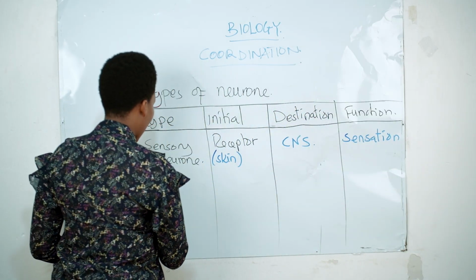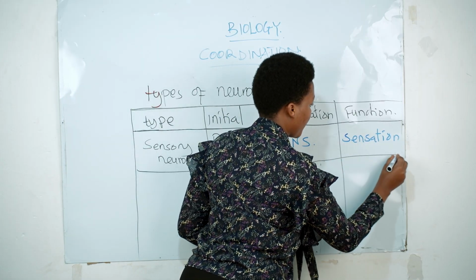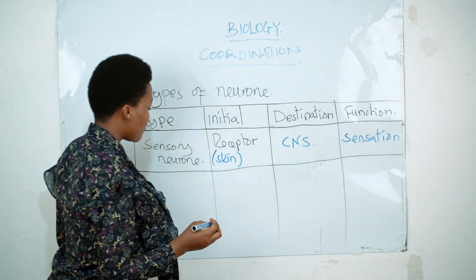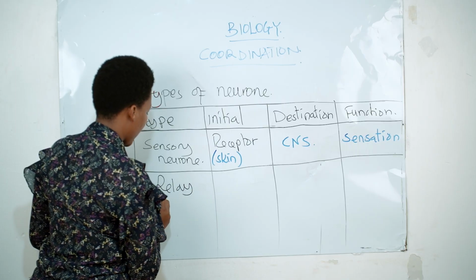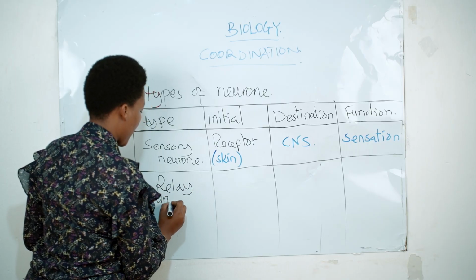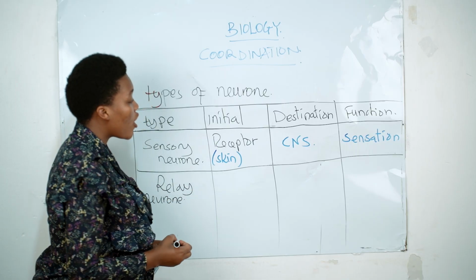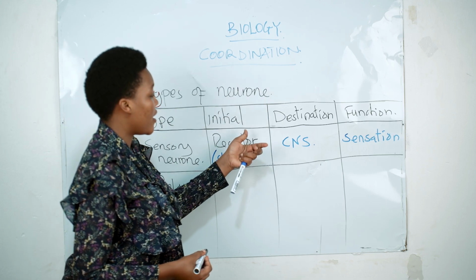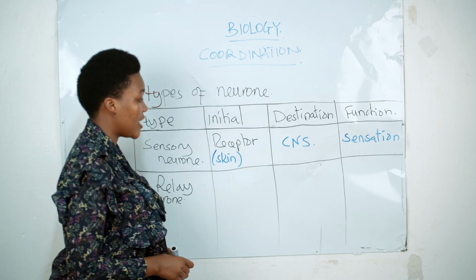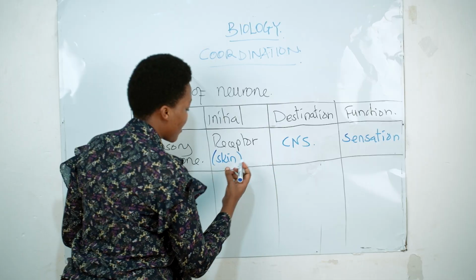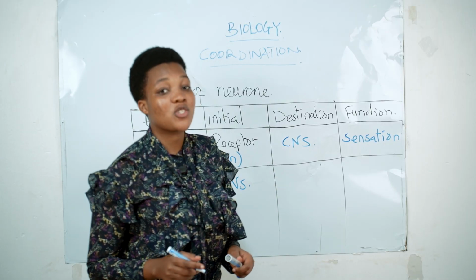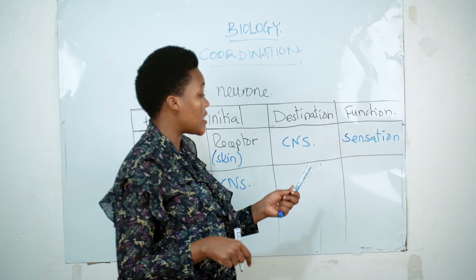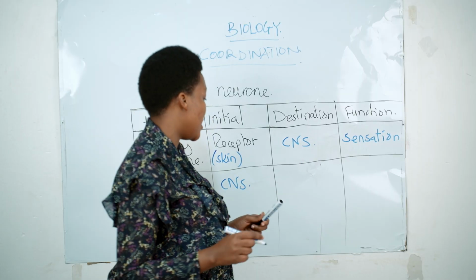Now the second type we have said it is relay neuron. So the initial part where the relay neuron starts its function, it is from the central nervous system. I told you that relay neuron, it is only being found in the central nervous system, in the brain and spinal cord.